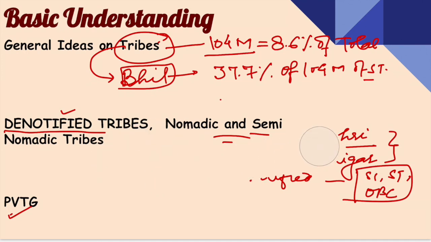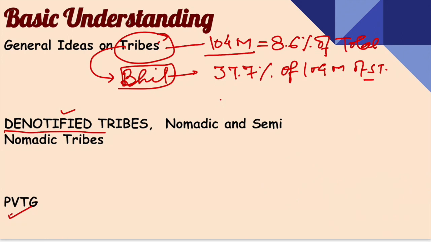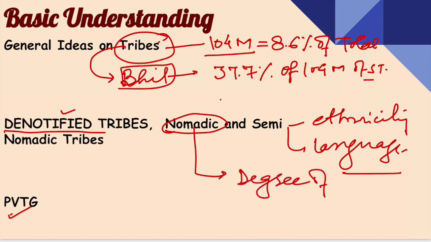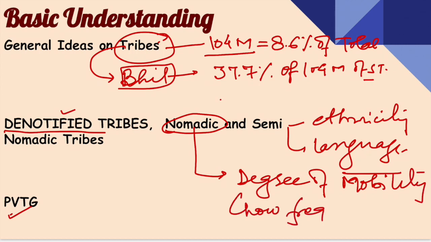Now, the second thing is nomadic and semi-nomadic tribes. The distinction between these two categories is not based on ethnicity, neither is it based on language. However, the difference can be understood from the degree of mobility. What is the meaning of degree of mobility? It simply means how frequently they are moving from one place to another.